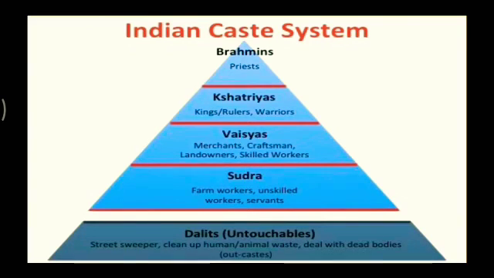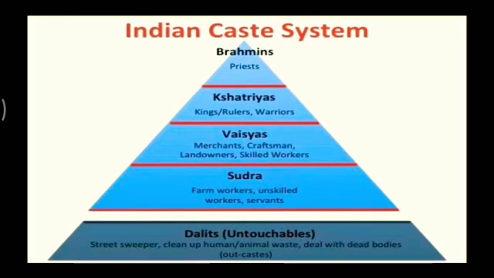Just imagine. In the caste system, the topmost priority was given to the Brahmins, who were considered the priests. Next come the Kshatriyas, that means the kings, rulers and warriors. Third, Vaishyas: merchants, craftsmen, landowners, skilled workers. Next we have the Sudras: farm workers, unskilled workers and servants. And last we have the Dalits, who were termed the untouchables.